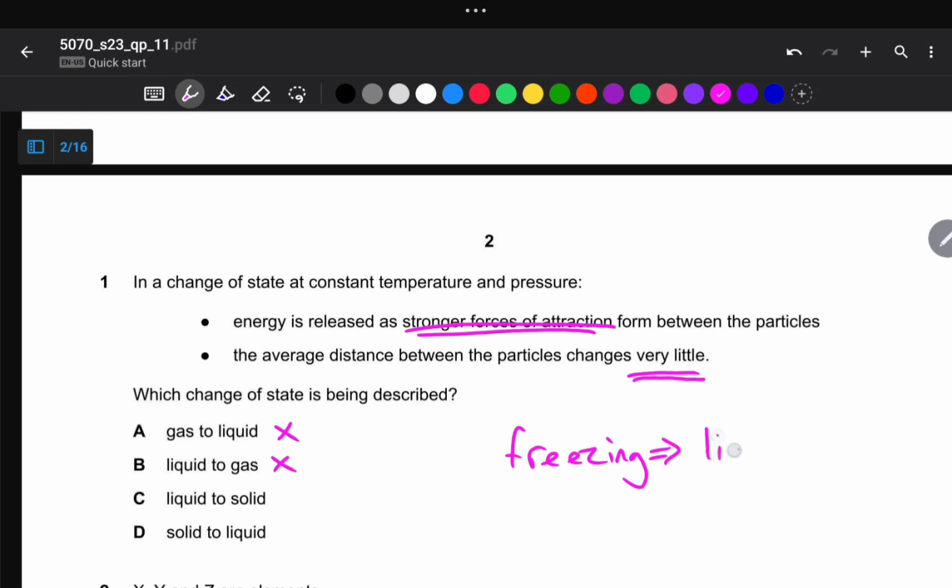So this is liquid to solid. Are we together? Liquid to solid. So option D says from solid to liquid. So here energy is being absorbed to separate the particles. So this one becomes false. And then we are left with option C.